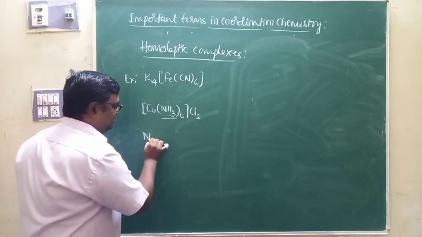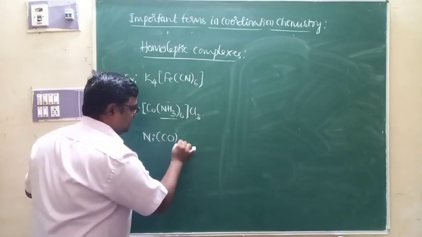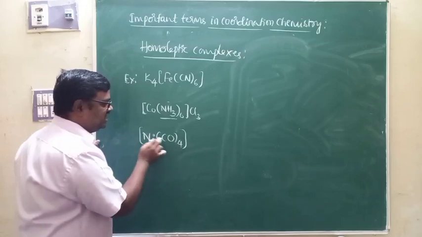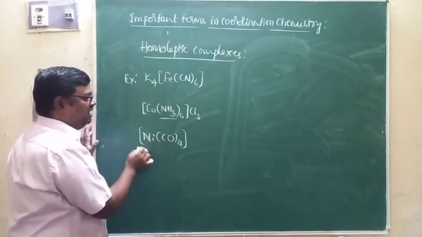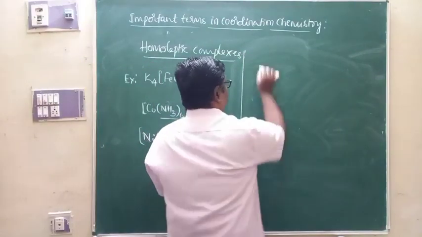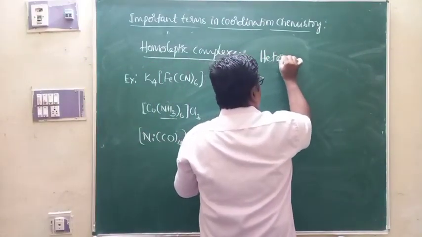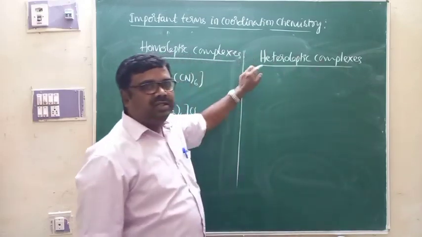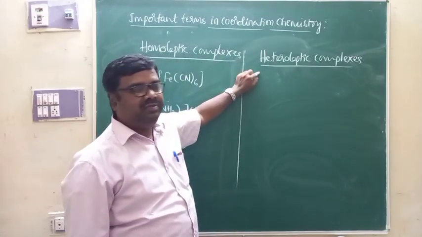Apart from that, you can also give this as an example of homoleptic complexes. Here 4 similar ligands are attached to the central metal atom. They are all examples of homoleptic complexes. Whereas in the case of heteroleptic complexes, the central metal ion will be attached to different types of ligands.